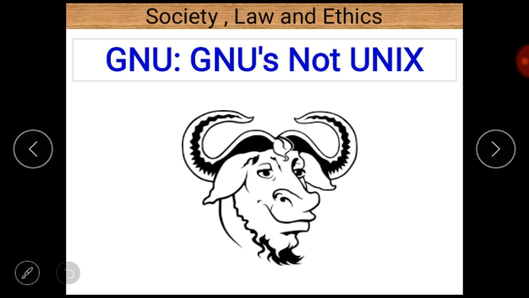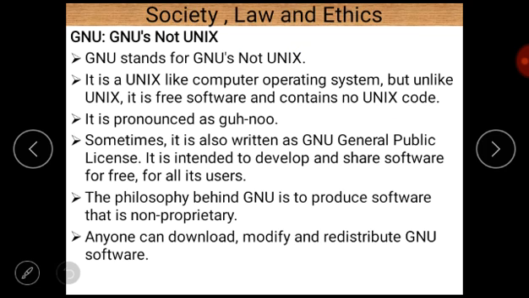Next important term is GNU, which stands for GNU's Not Unix, and this is the symbol of GNU. Actually, it is pronounced as GNU. So what is GNU actually?